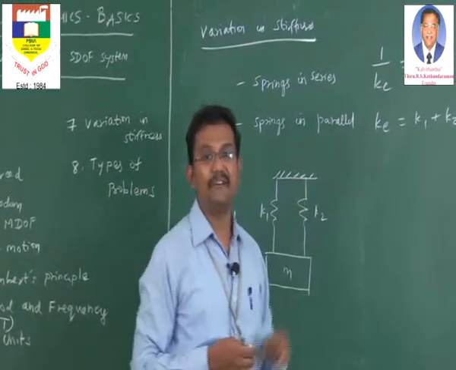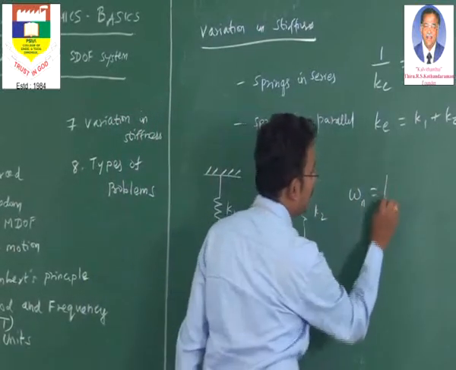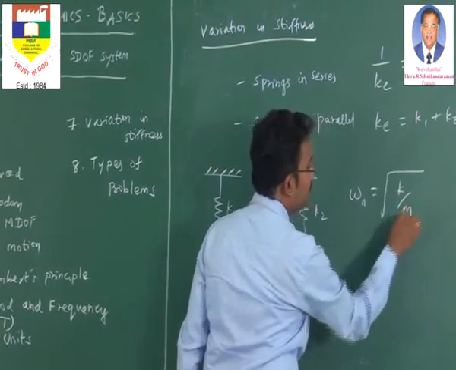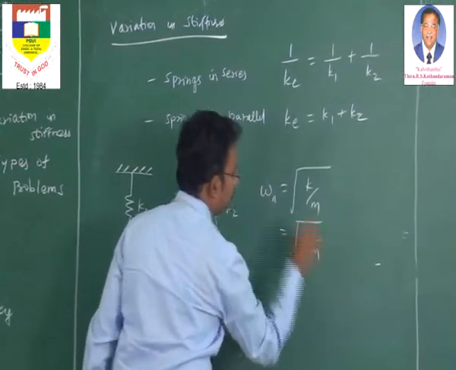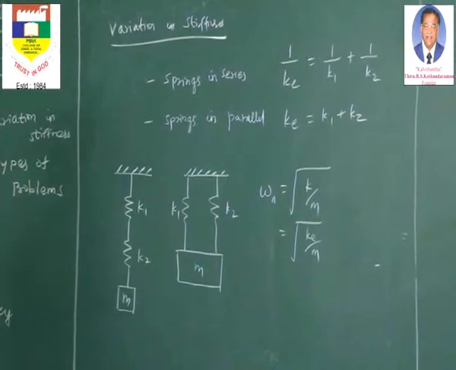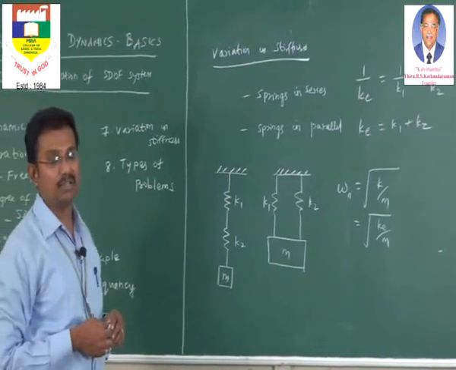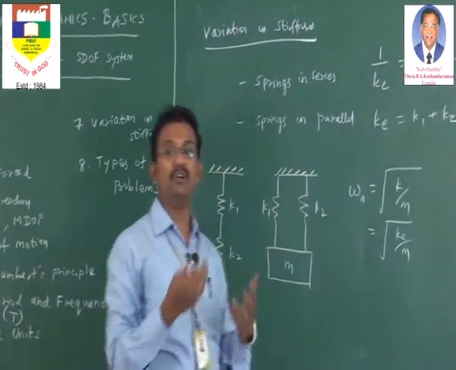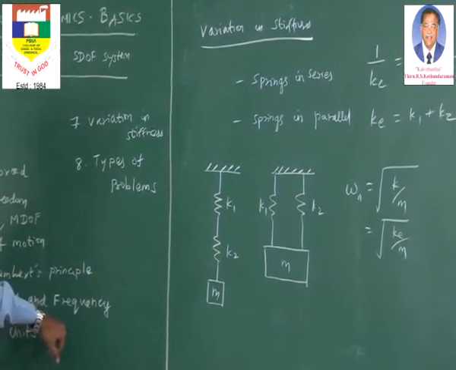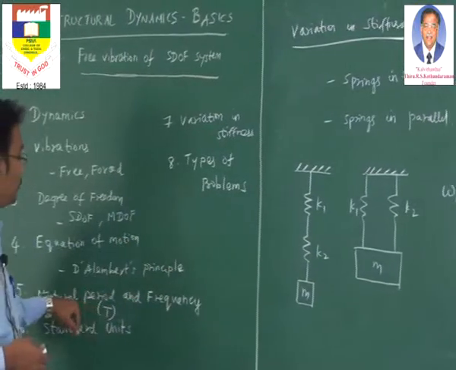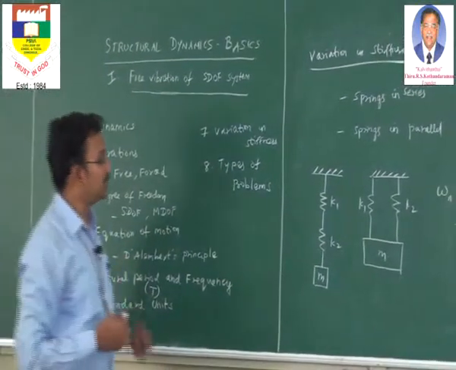Now what do we do with this effective stiffness, Ke? When we are finding omega n, the formula for omega n is square root of K by m. Instead of using K by m in this situation, we use square root of Ke by m. This is how we use the formula for finding omega n, the natural angular frequency. Once you find omega n, how can we find the natural period and frequency? Because whenever we speak of important terminologies in dynamics, we have to find the natural period and frequency, which are related to this omega n. What is that relation? We are going to discuss that now.